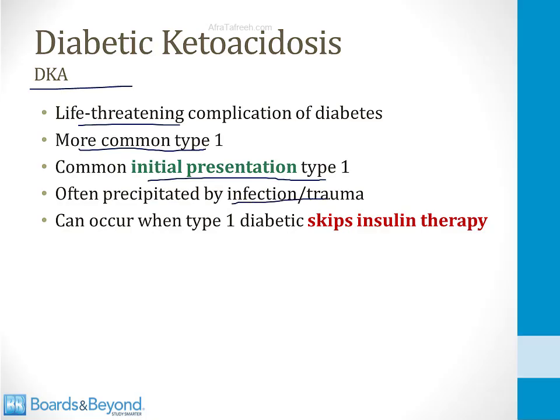We'll talk about why this is the case, and it can also occur when a type 1 diabetic skips their insulin therapy. So remember that type 1 diabetes is a disorder of children, and when children become teenagers, they often become rebellious, and sometimes they don't want to take their insulin and they skip therapy, and they can get very sick, and one of the complications they can develop is DKA.